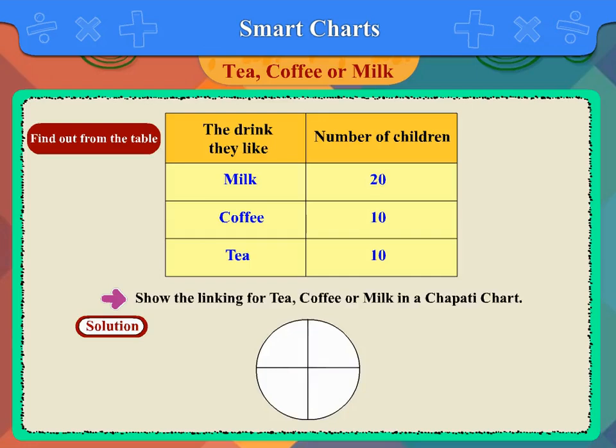So, out of 4 parts, we will color 2 of them and write 20 children. Now, 10 children like tea and 10 like coffee. So, we will color the remaining two 1/4 parts with 2 different colors. Last, write 10 children in both parts.